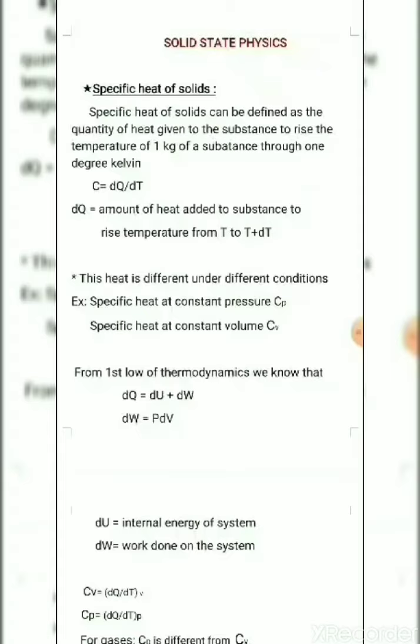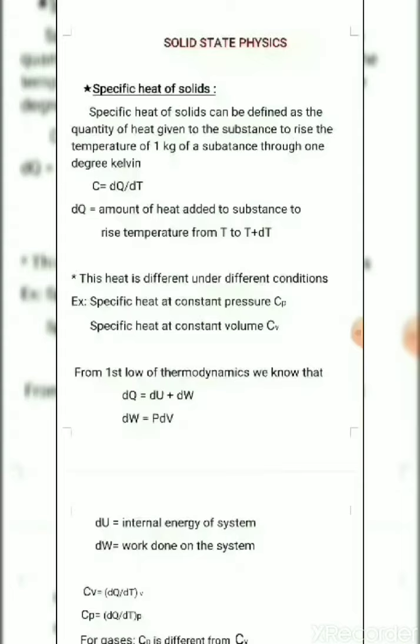That is, take 1 kg of the substance, then how much heat is given to the system so that its temperature rises by about 1 degree Kelvin, that heat is nothing but the specific heat of a solid. This heat is different under different conditions. If the system is maintained at constant pressure, when heat is given to the system it undergoes a change in volume while the pressure stays constant, and the temperature increases by 1 degree Kelvin, then it is called the specific heat at constant pressure, Cp.